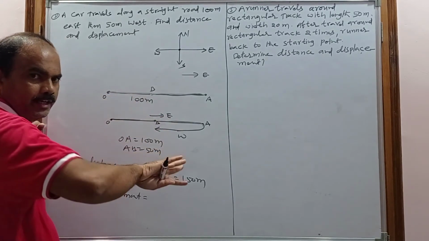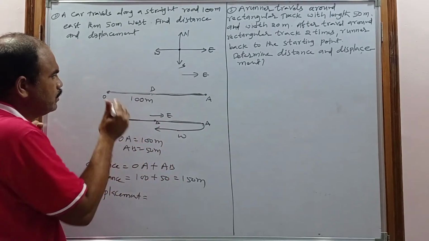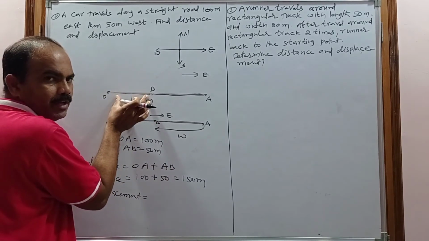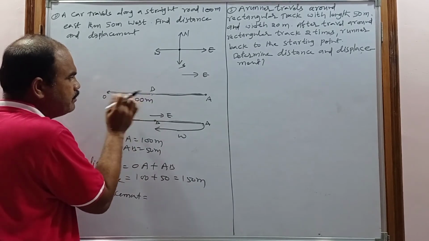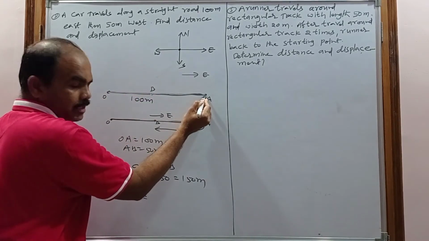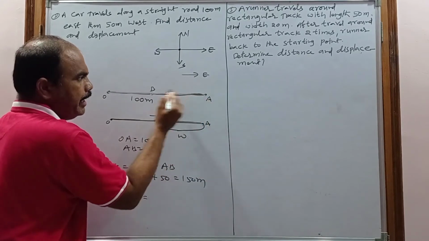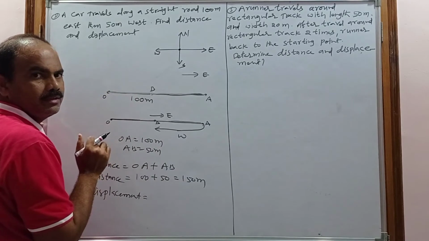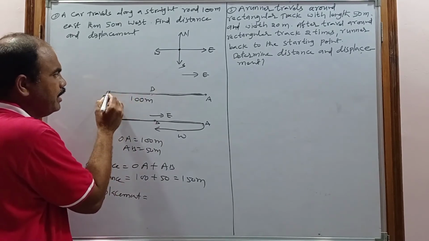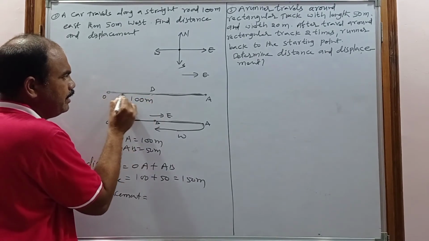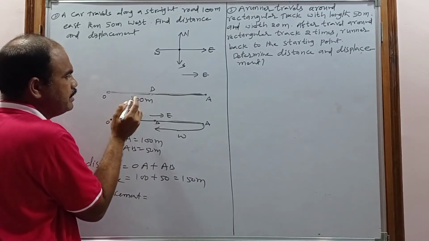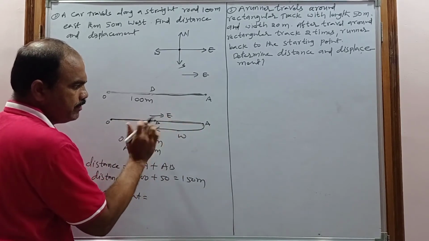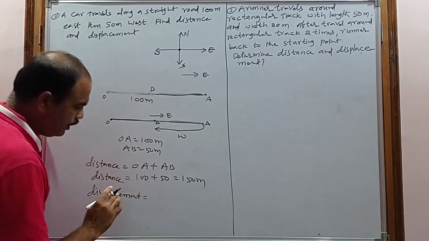So it can be calculated in two ways. So O to A, draw a straight line. That exactly straight line length will be called as what? Displacement. How much? O to B is what? O to A is 100 and A to B is 50. And nothing but what about the remaining? OB is 50. But what is the net displacement? 50 here. From O to B, the straight line path is this. So the distance: O to A 100, again A to B 50, so 100 minus 50 is 50.